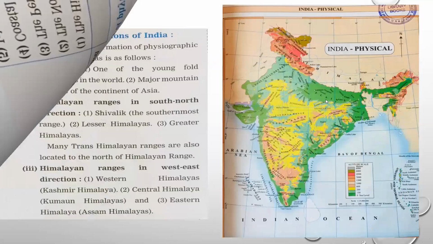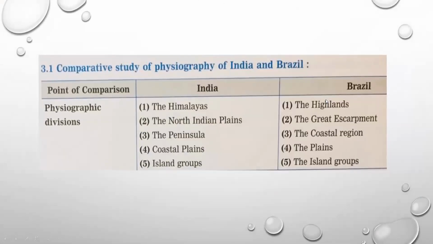And according to Brazil, the physiographic division is: number 1, the highlands; number 2, the Great Escarpment; number 3, the coastal regions; number 4, the plains; number 5, the island groups. So we are going to discuss these physiographic divisions in today's lecture in short. Let's start, students.